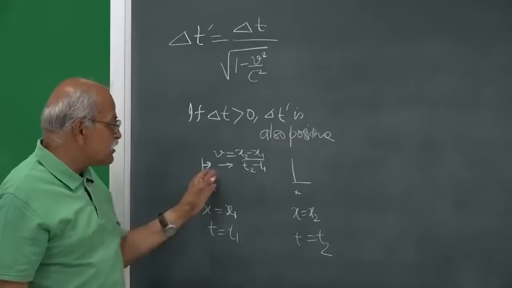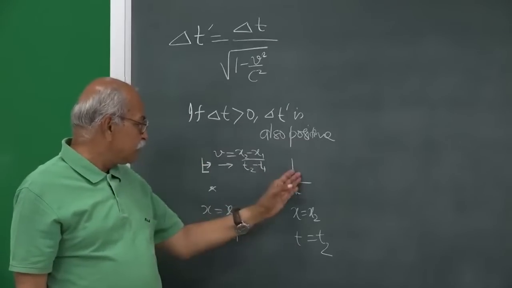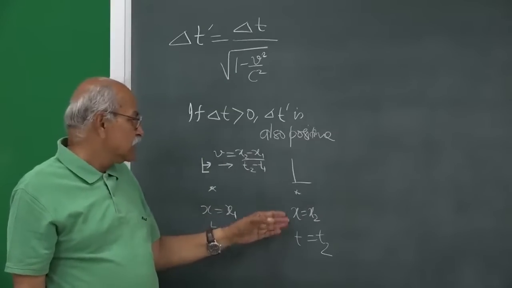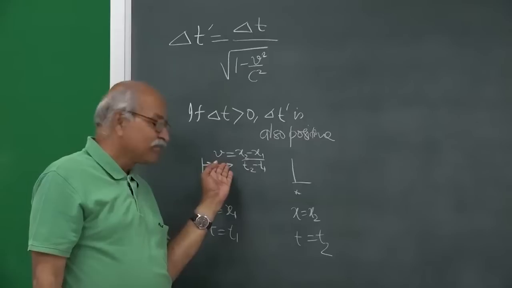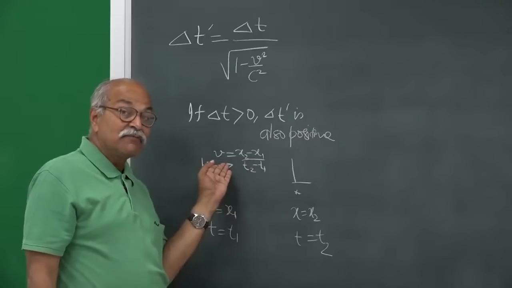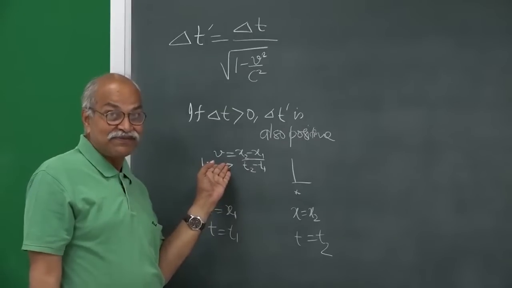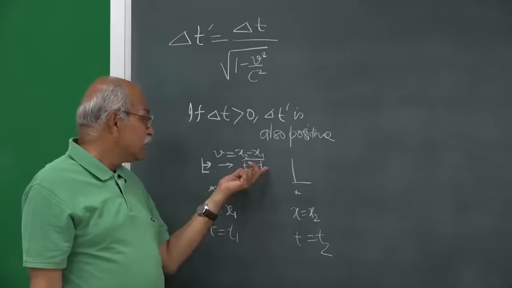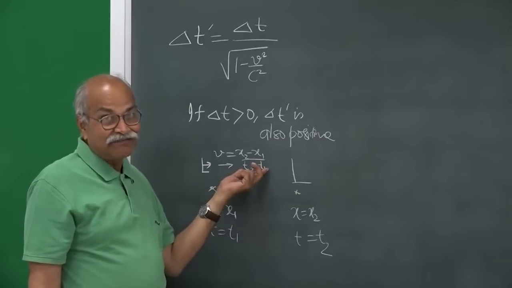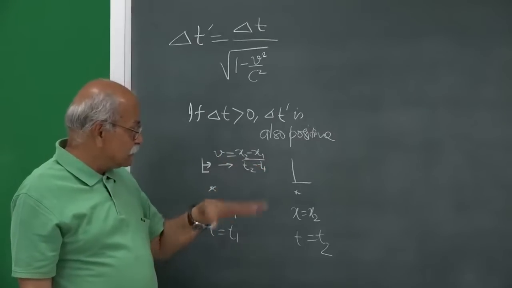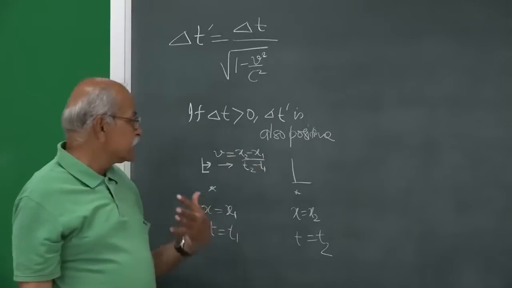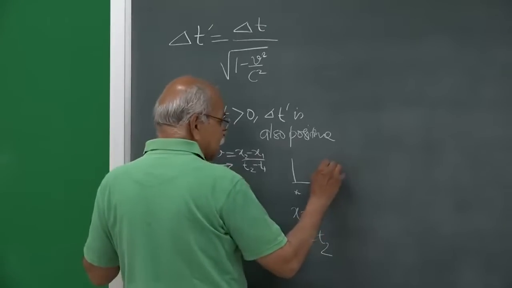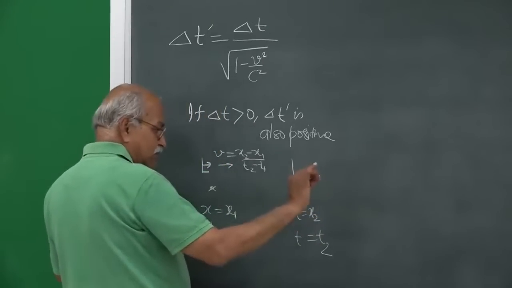So, if you have this kind of a frame, in this frame the position of these two events will be the same, and therefore, whatever is the ordering in this frame, that will remain the ordering from all other frames. So, if you can find a frame going with this velocity, then the ordering cannot change, and velocities which we can attain are less than or equal to c. For material things you cannot obtain velocity equal to c.